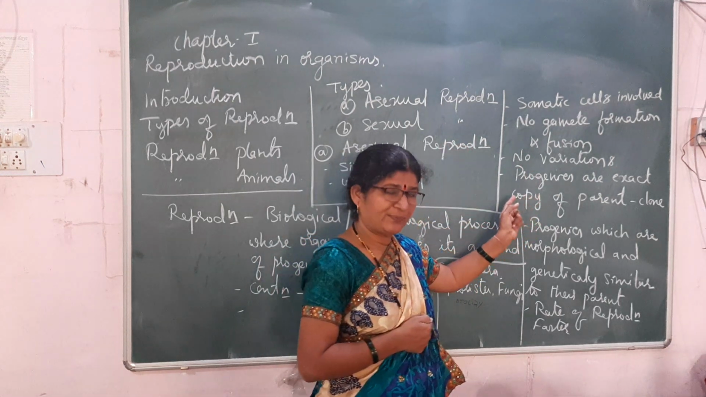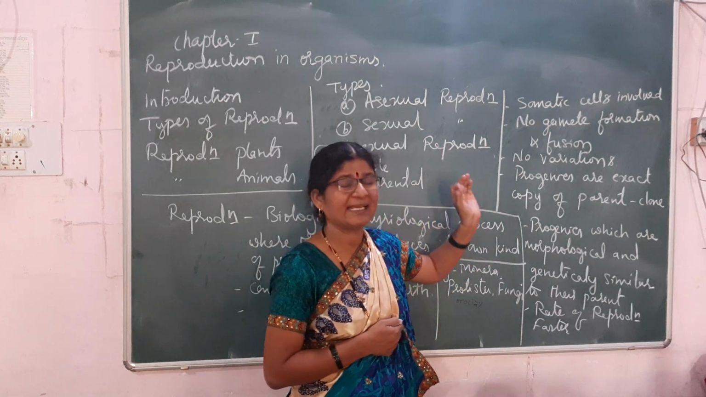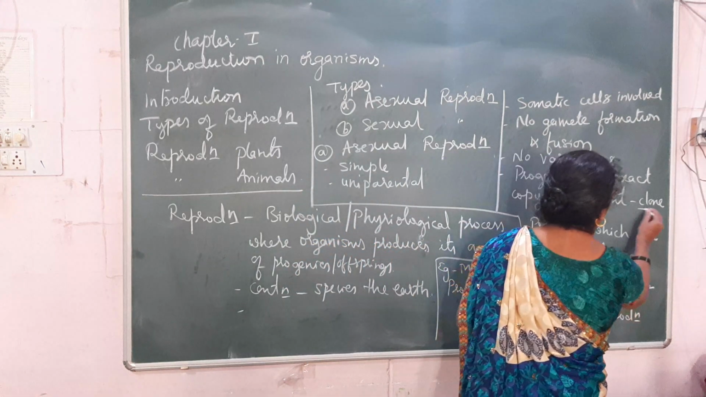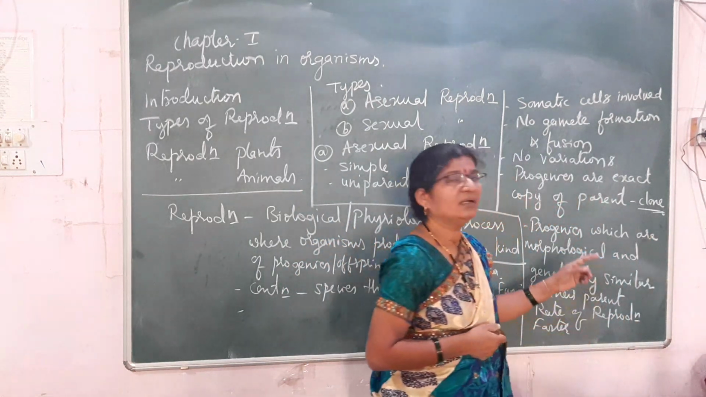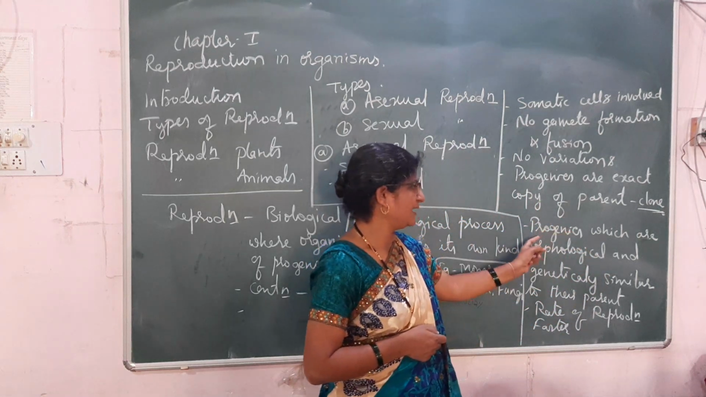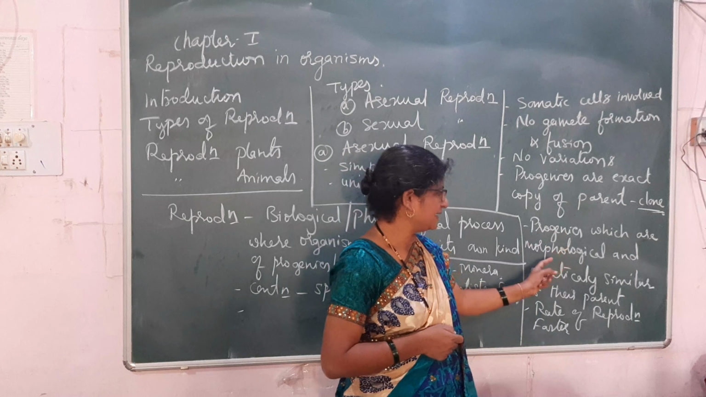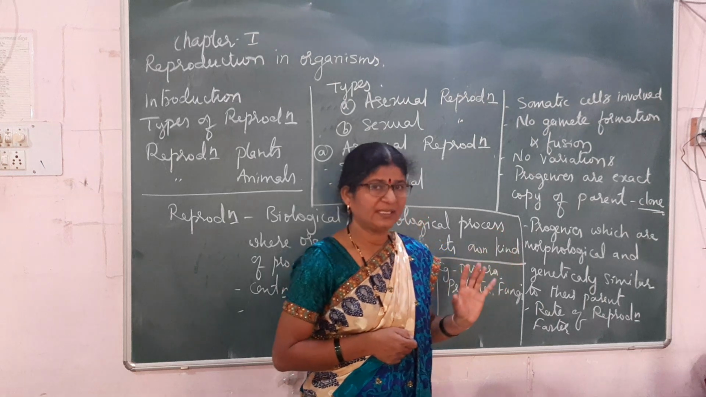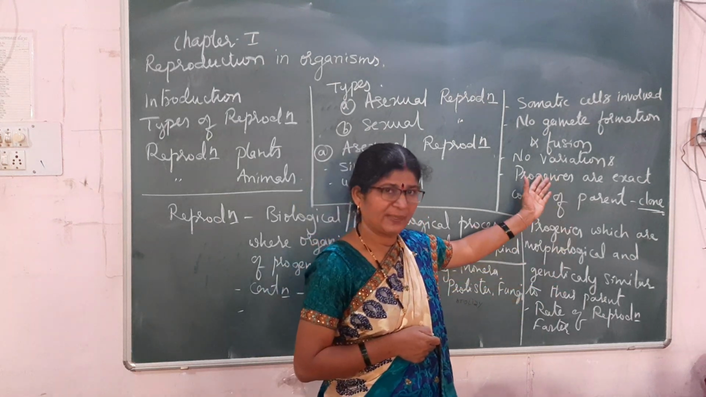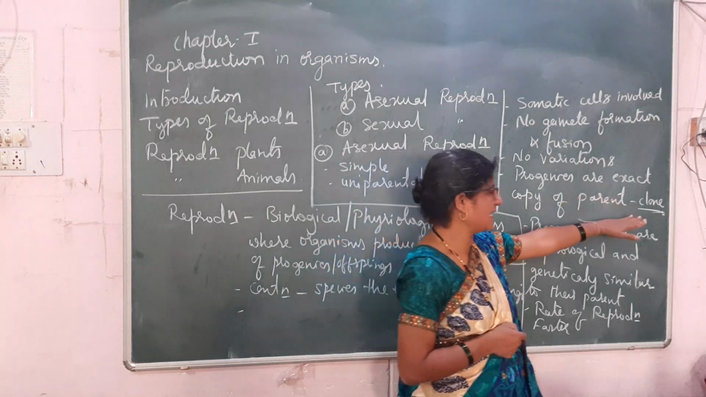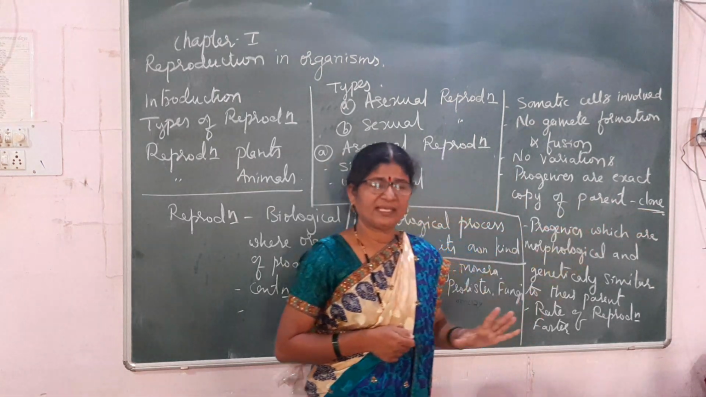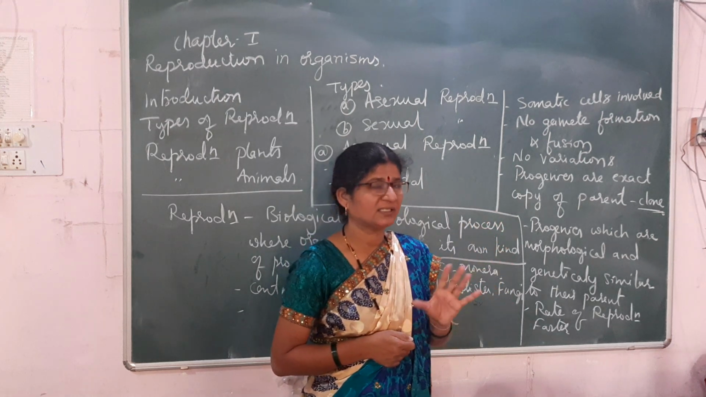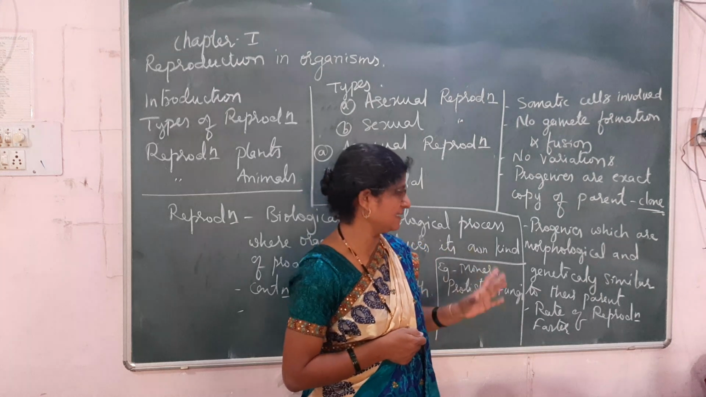And the progenies produced through asexual reproduction are exact copies of their parent. Such progenies are called clones. It is a very important term. Clone can be defined as progenies which are morphologically and genetically similar to their parent. Such progenies are called clones. We can say variations occur in asexual reproduction only when mutations occur. Unless mutations occur, we will not see any variations in the progenies.